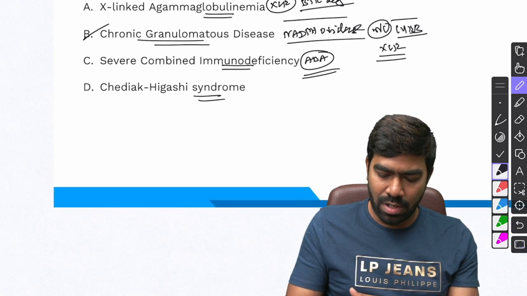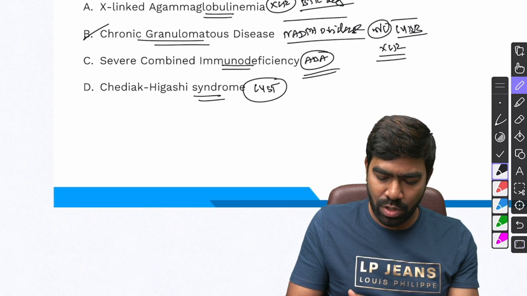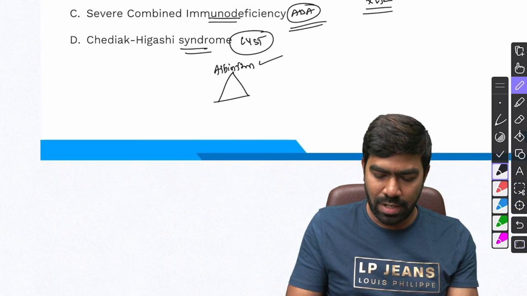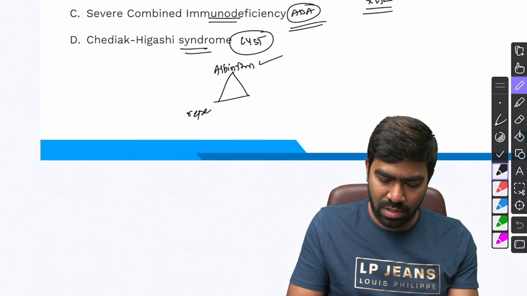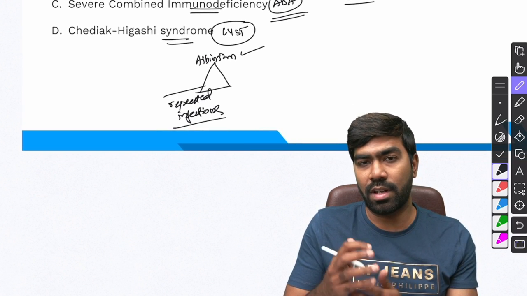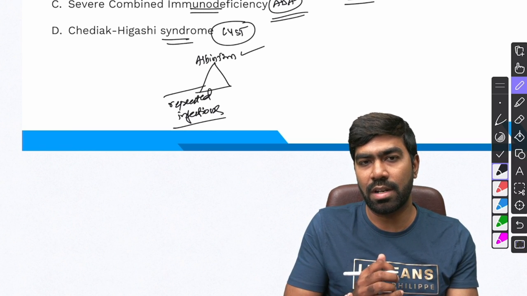Chediak-Higashi syndrome is due to LYST gene defect, and it's going to present in the form of a classic triad where the patient will have oculocutaneous albinism. It's a very, very important feature in exam to note. Second, they will have repeated infections because of neutrophil function defect here. It's a lysosomal defect. It's a function defect, so they'll get repeated infections.